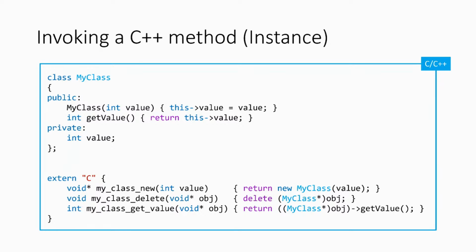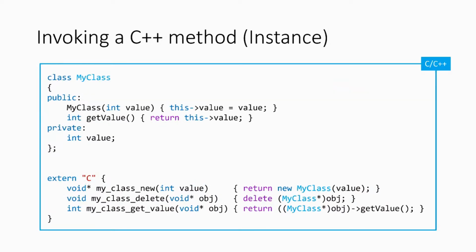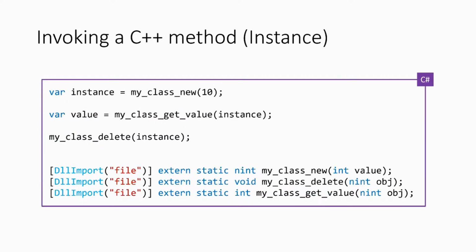And the reason we do that is that we can take what I just said in the previous slide and say, hey, make the one line change. So if you look at the bottom over there, I've literally copied the code from over here, the new, delete, and the get value at the bottom, and I've moved it over, and I've slapped on an extern and the DLL import.